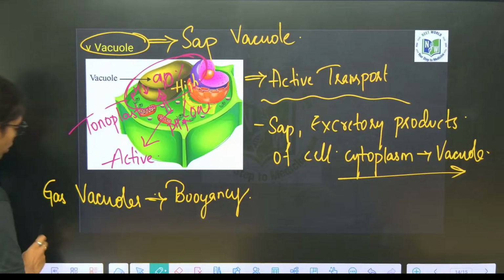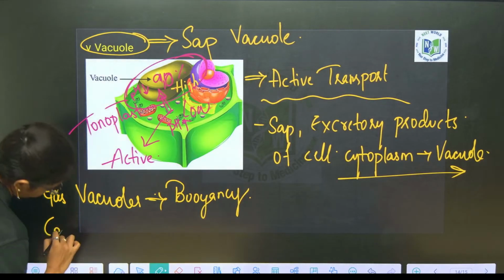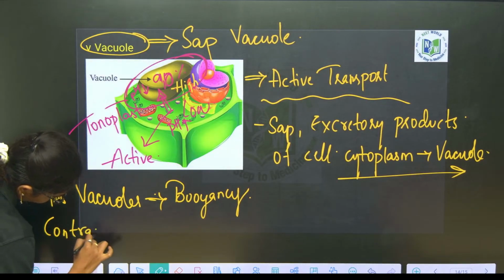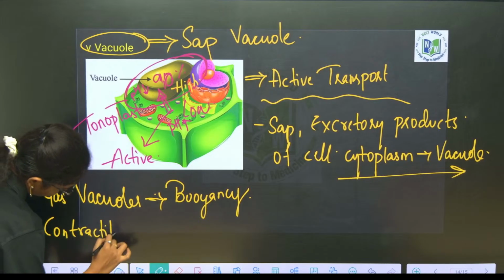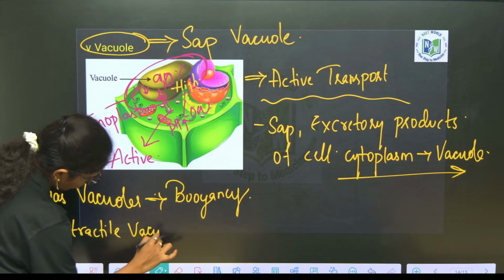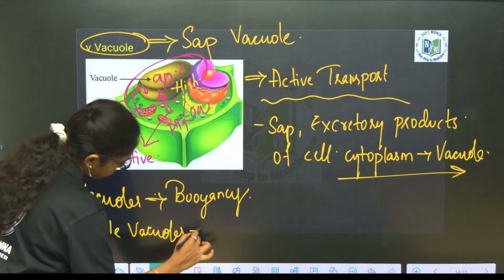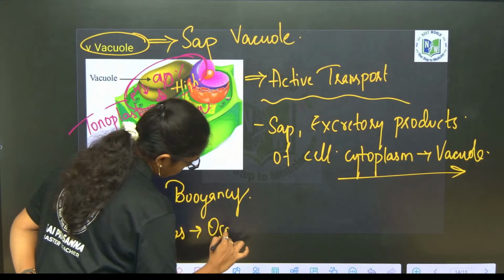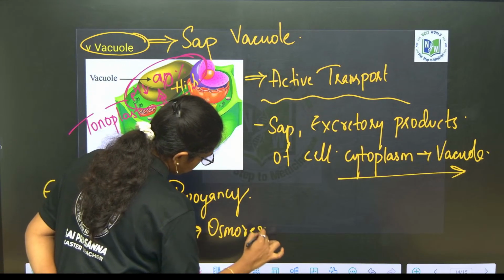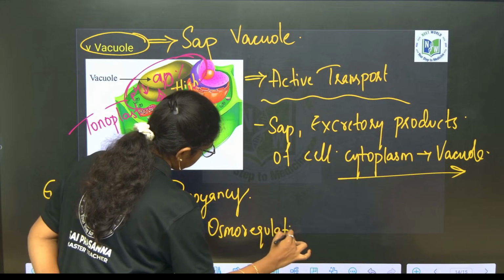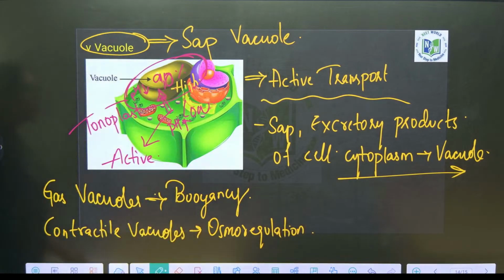And then we have contractile vacuoles for osmoregulation. Clear? Any doubt anywhere? No, right?